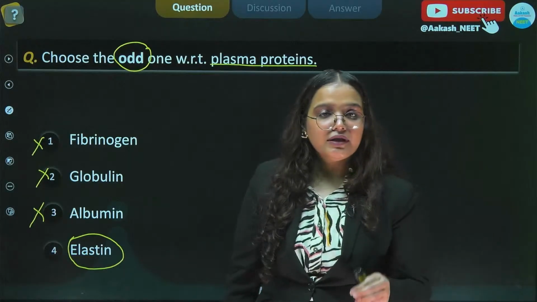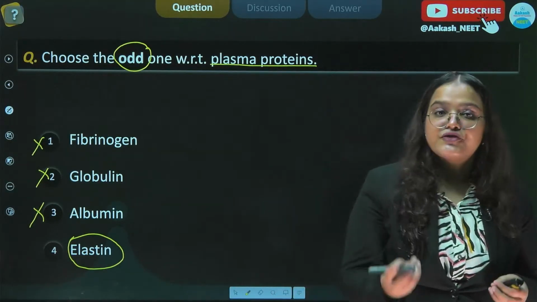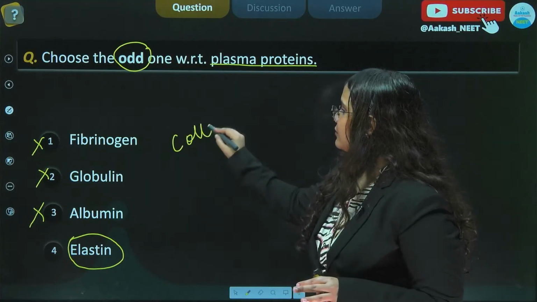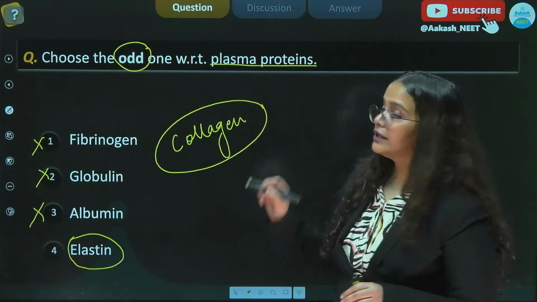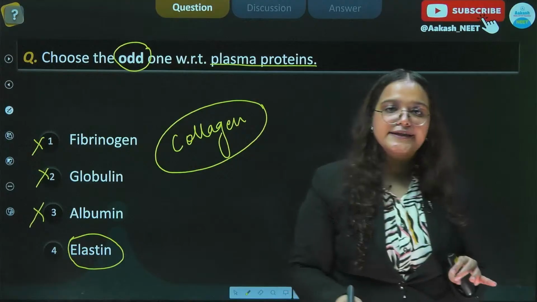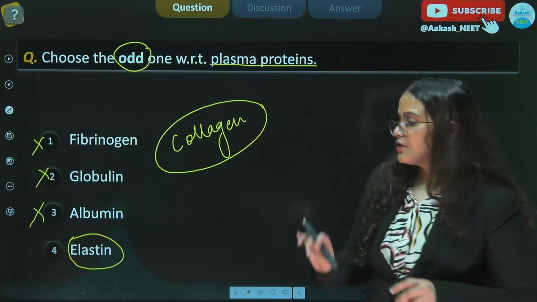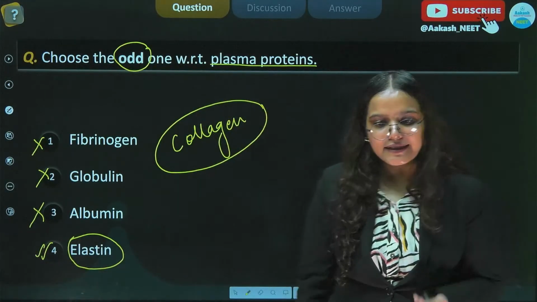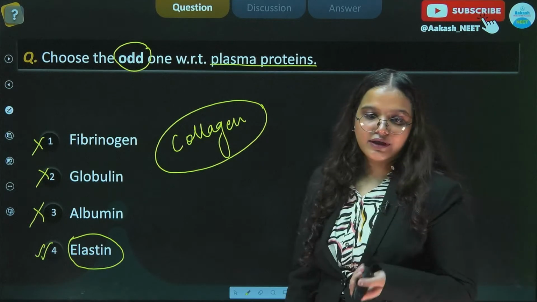And if you remember clearly in the very beginning of the discussion, I discussed that the matrix of blood does not have collagen and elastin. That means structural proteins are absent in the matrix of blood. So here the answer will be option number 4. All right, I can see students are giving the correct answer, which means you are able to follow the lecture.